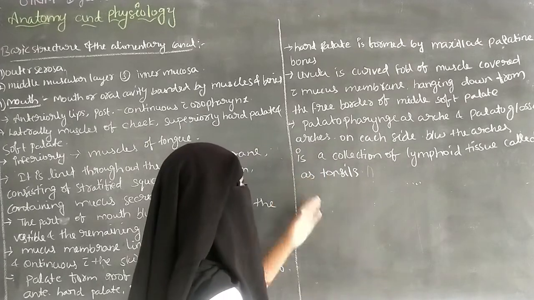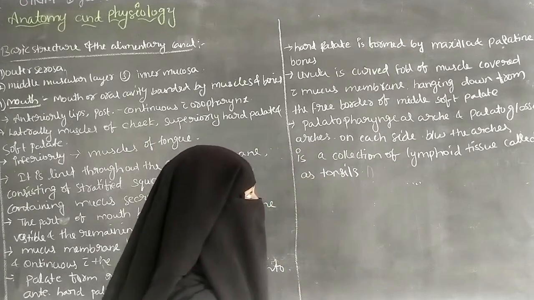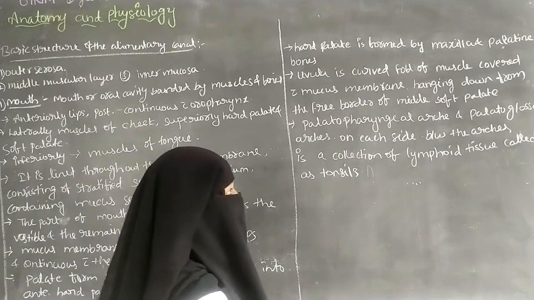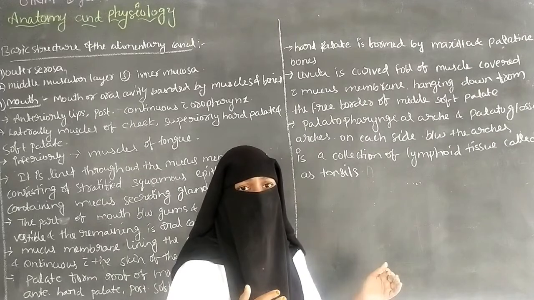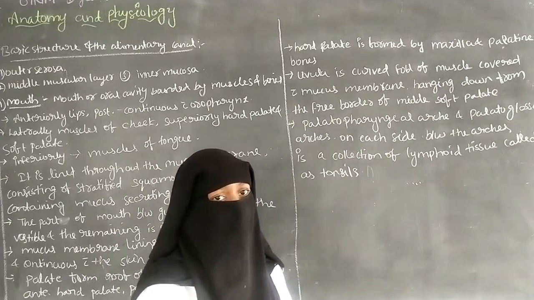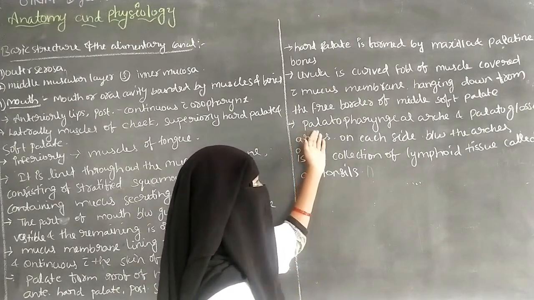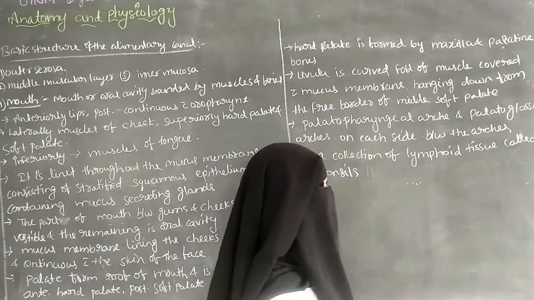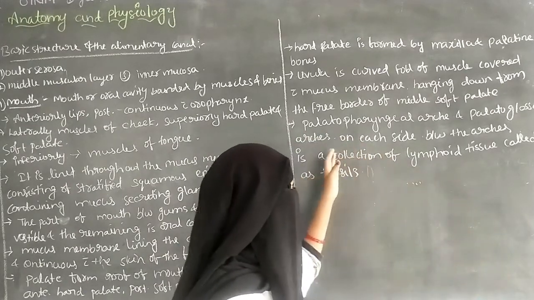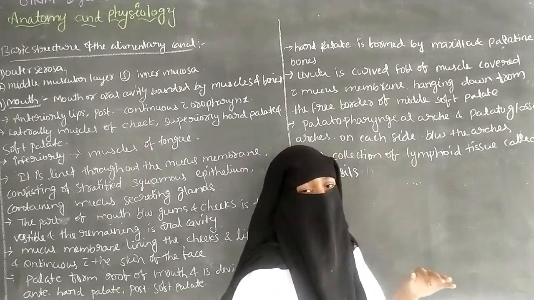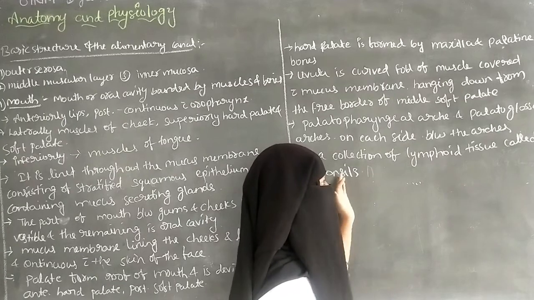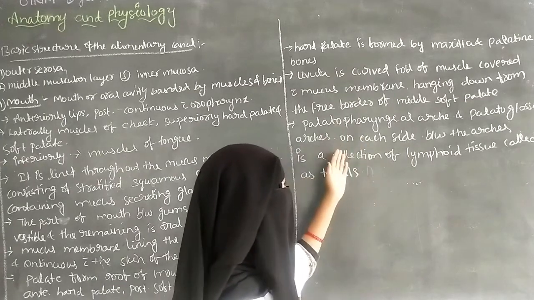And next are the palatopharyngeal arch and the palatoglossal arches on each side. In the mouth there are two folds anteriorly and two folds posteriorly. The palatopharyngeal arch extends from the palate up to the pharynx, and it is situated posteriorly in the mouth.